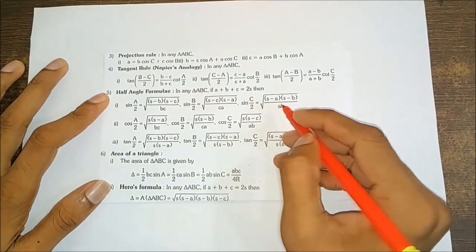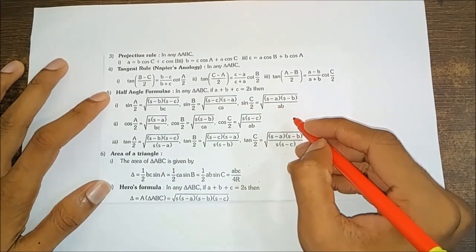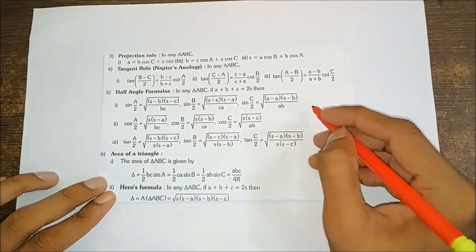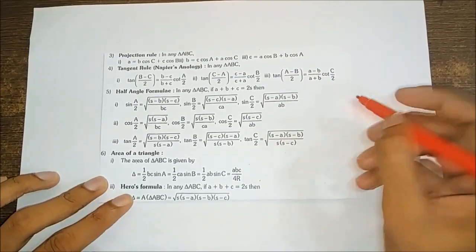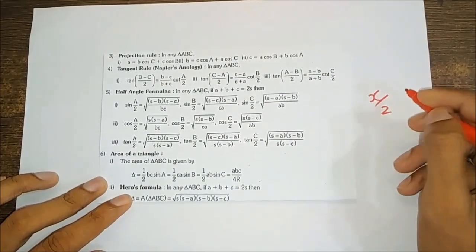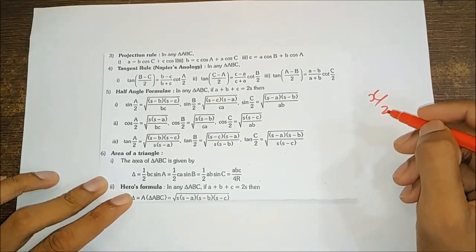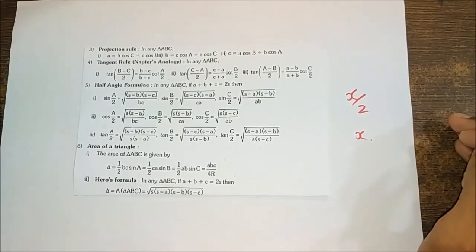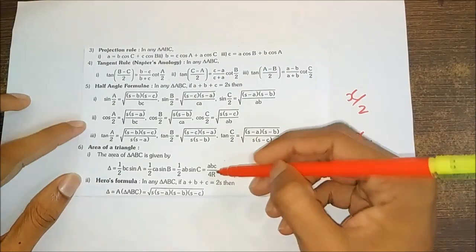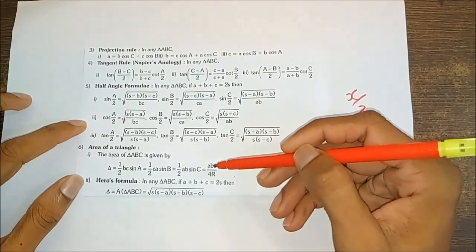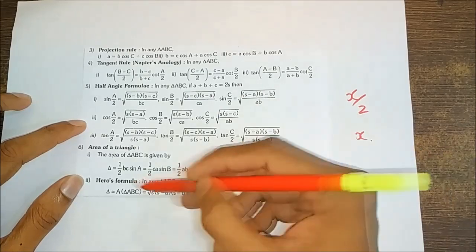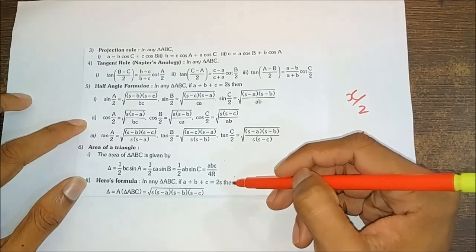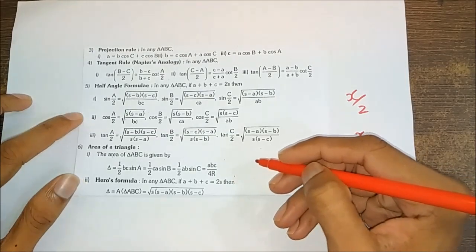Half angle formula. Half angle formulas are used for expressing trigonometric functions of an angle x by 2 in terms of functions of angle x, for real x. We have the area of a triangle also, which can be used for solving problems on triangles. Also Heron's formula, which is derived from the perimeter of the triangle. This can be used for solving problems on triangles.